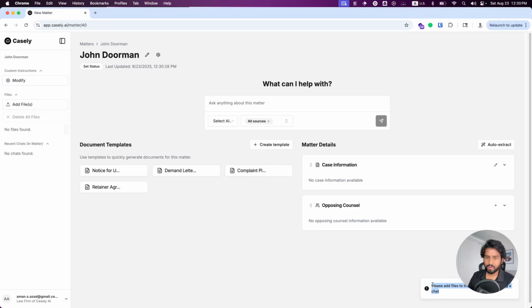Great. If I were to select complaint pleading, Casey is going to let us know, hey, you need to add some files. Casey is going to need some type of context on your particular matter for it to generate the document. We're not just generating randomly. We are referencing and citing evidence from the document set that has been uploaded. So let's do that right now.